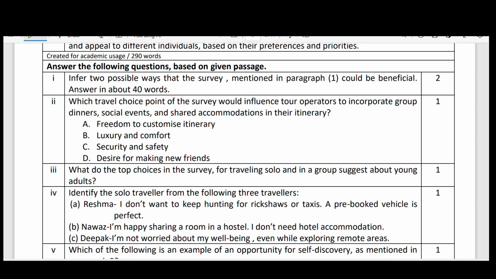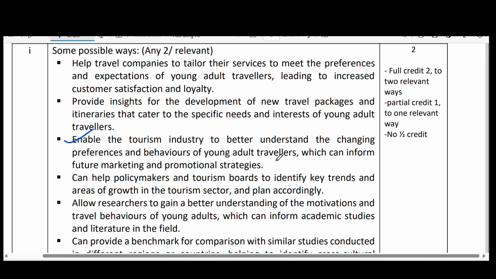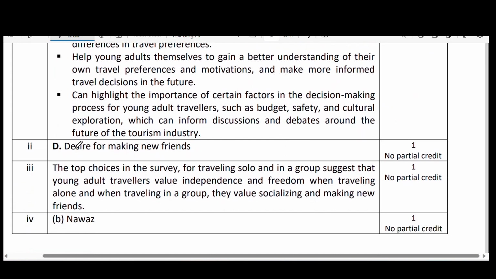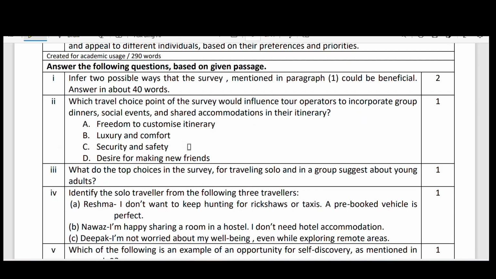See, it is desire for making new friends. What is the purpose of arranging all these things like social events, dinners, shared accommodations? It is the desire for making new friends.